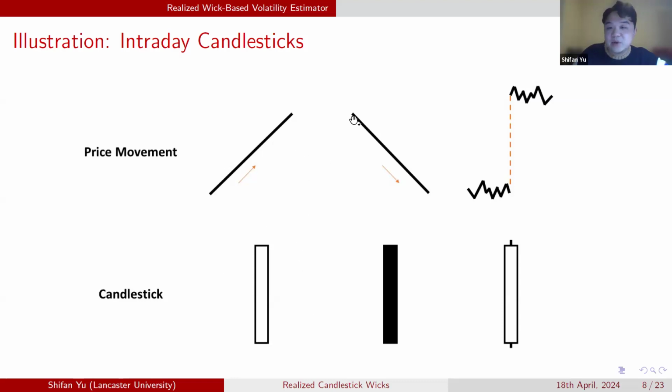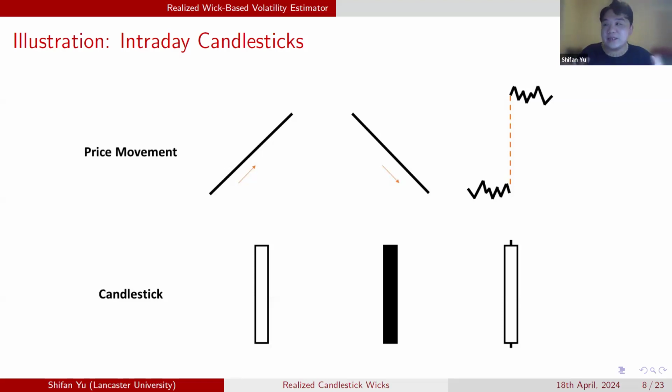Similarly, if the price is monotonically decreasing, we will have a dark candlestick also without wicks. Actually, there is a specific Japanese name for this type of candlestick pattern. It means that those candlesticks are bald, without hair. If there is a large jump accommodated by one of the intervals, how will the candlestick look like? Because the jump size is very large relative to the diffusion component, relative to the volatility component, we will observe a long candlestick with a long real body. Compared to the length of the real body, the length of wicks is very small and nearly negligible.